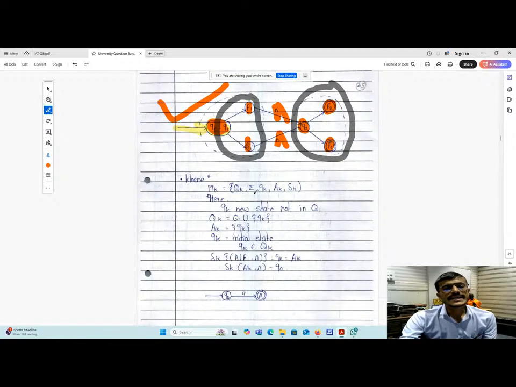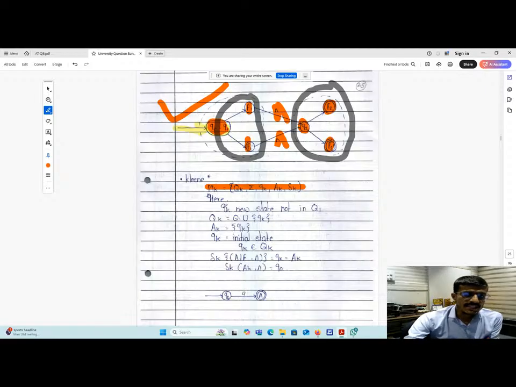And the last one, Kleene's theorem. In the case of Kleene, you can see here, Mk is equal to Qk, summation, small qk, Ak, delta k. Okay. So qk is the new state not in Q1. Qk is equal to Q1 union small qk.